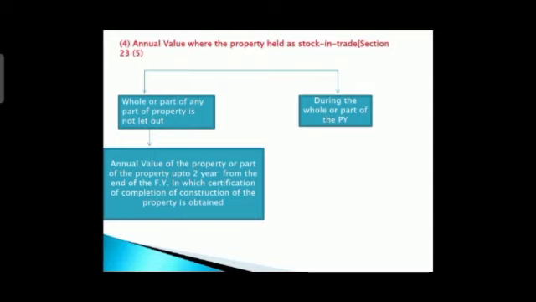That means if you have not sold anything and things are lying with you up to 2 years, it is allowed that you can consider that amount as nil, that is your NAV, that is annual value, you can consider as nil. So these things you have to remember. I hope you are understanding.